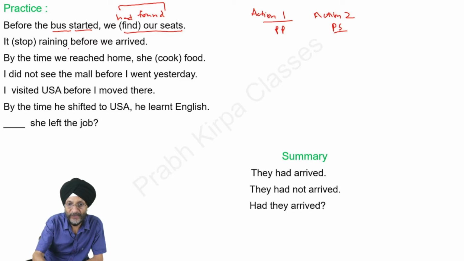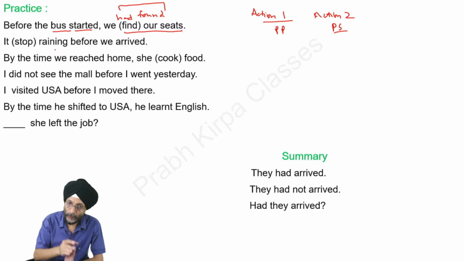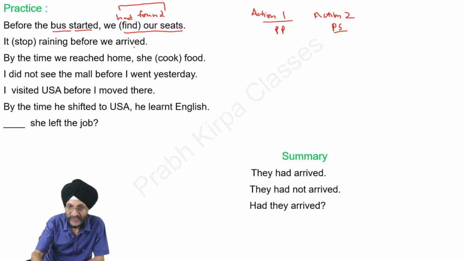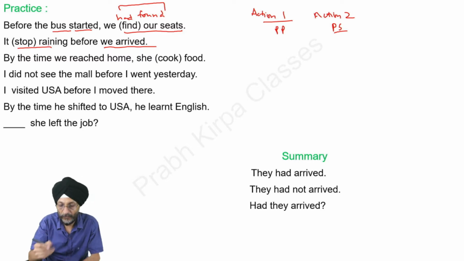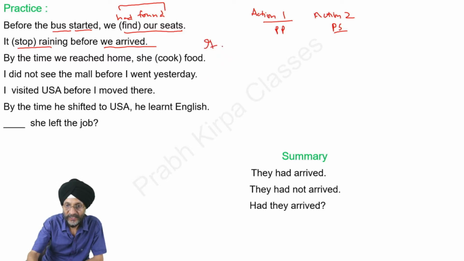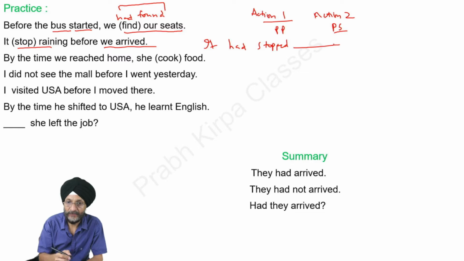It stopped raining before we arrived. That is, raining had stopped earlier and we arrived later on. This is the second action, and the first action is raining had stopped. So we will write it had stopped raining before we arrived. By the time we reached home, she had cooked food.